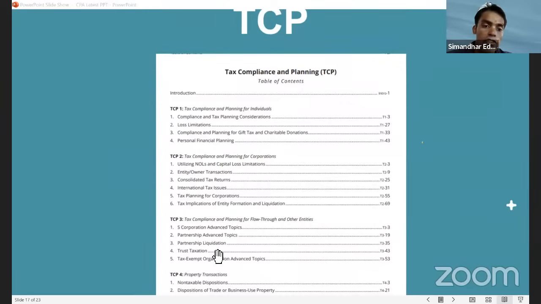Okay. Sir, what if I fail in one of the disciplines? Can I switch the discipline? 100% yes. Say suppose I have taken BAR and I failed in BAR, so I can switch to TCP also. The only problem is that you will have to pay more money, right? Because you have failed. So if you want to do trial and error, and you are from a rich family, then please ensure you can do trial and error and give two subjects by failing. Okay, but I will not recommend you.